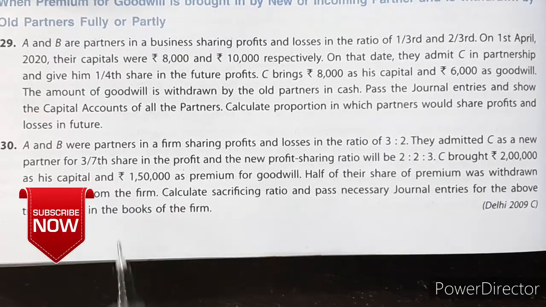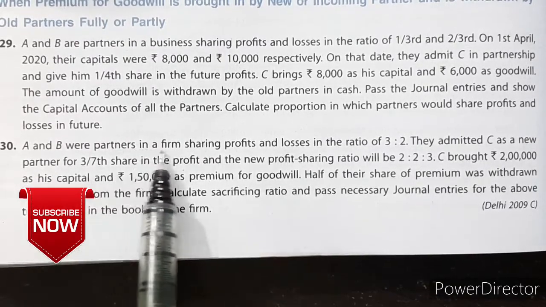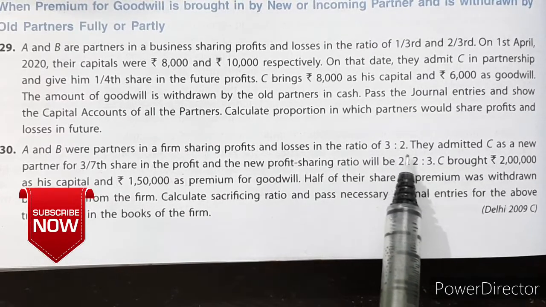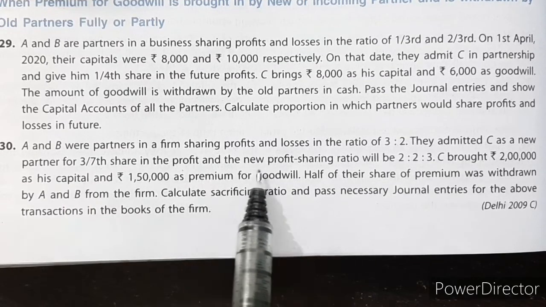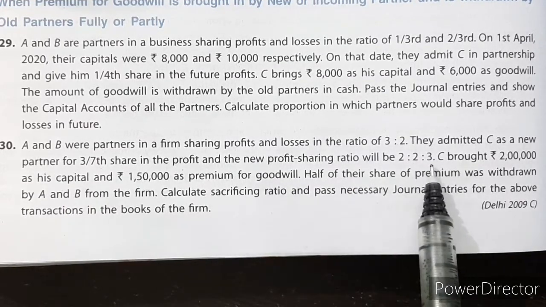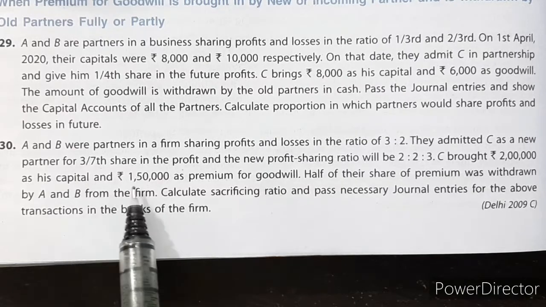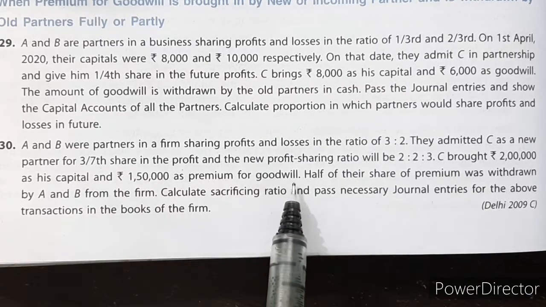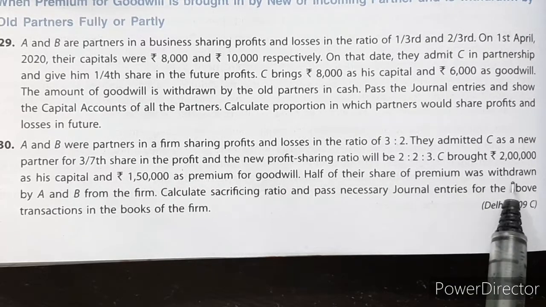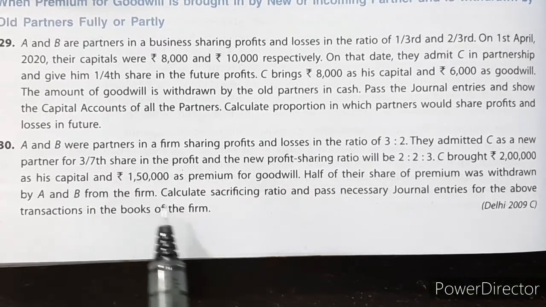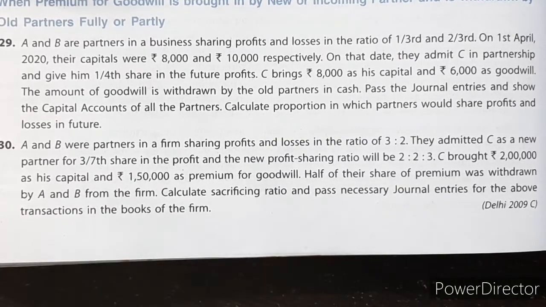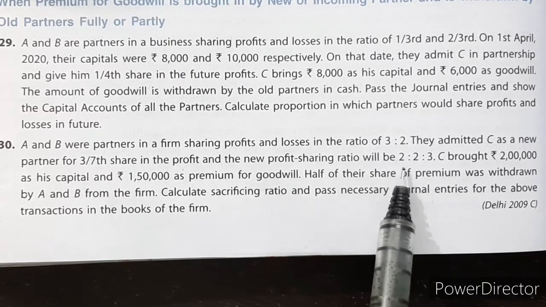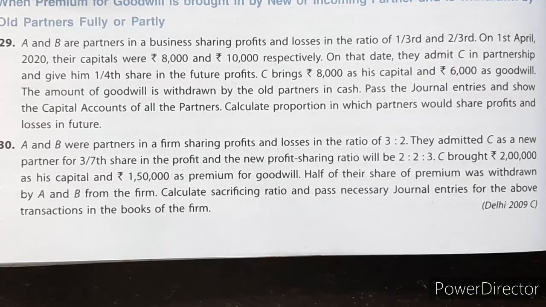Let us see question number 30. A and B were partners in a firm sharing profits and losses in the ratio of 3:2. They admitted C as a new partner for 3/7 share in the profit, and the new profit sharing ratio will be 2:2:3. C brought rupees 2 lakh as his capital and rupees 1,50,000 as premium for goodwill. Half of their share of premium was withdrawn by A and B from the firm. Calculate sacrificing ratio and pass necessary journal entries for the above transactions in the books of the firm. So old ratio is given, new ratio is given. We will calculate the sacrificing ratio and 3 journal entries we will pass. Let us see.